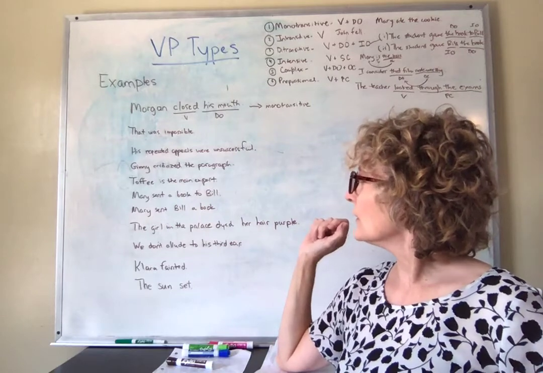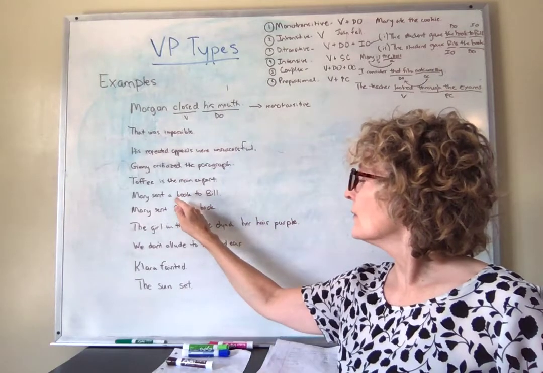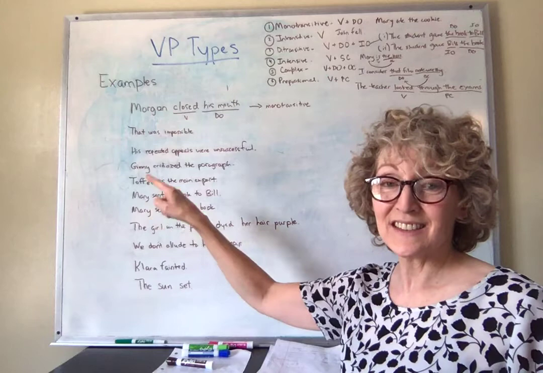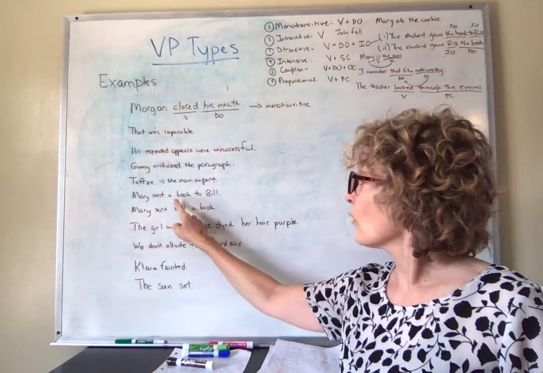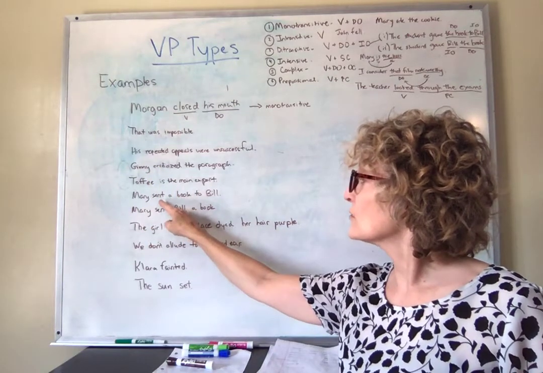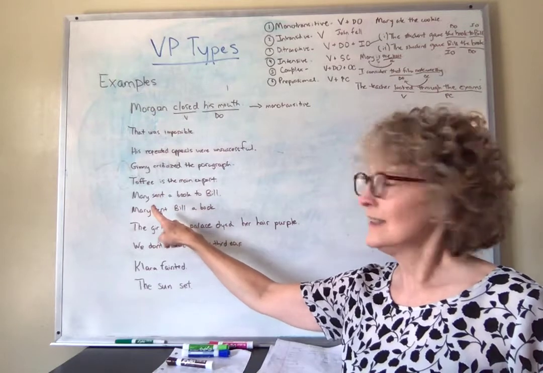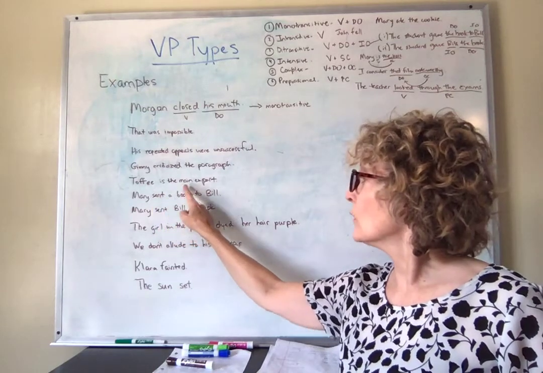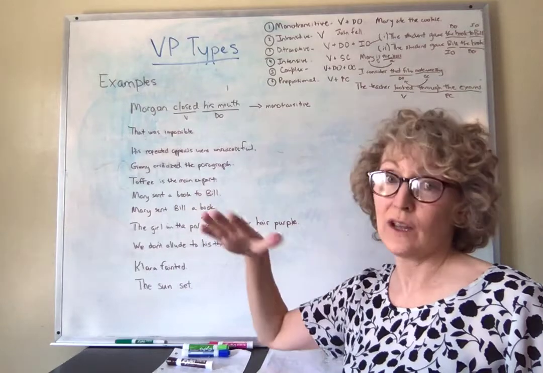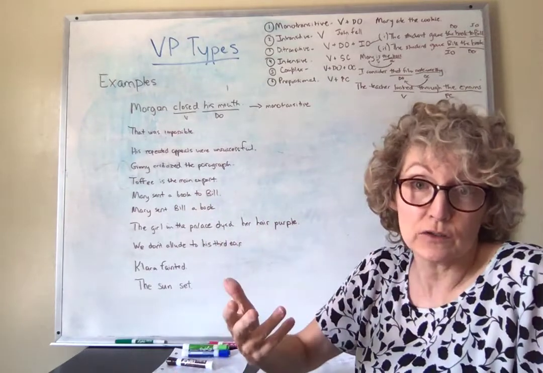And then we've got a book to Bill. Well, what's going on here? A book is the thing that gets sent. So therefore, a book is the direct object of the verb sent. And if you only looked at that much of it, you might say, okay, so it's monotransitive because you've got a direct object.